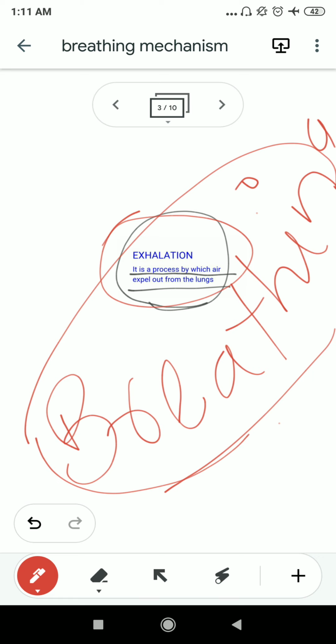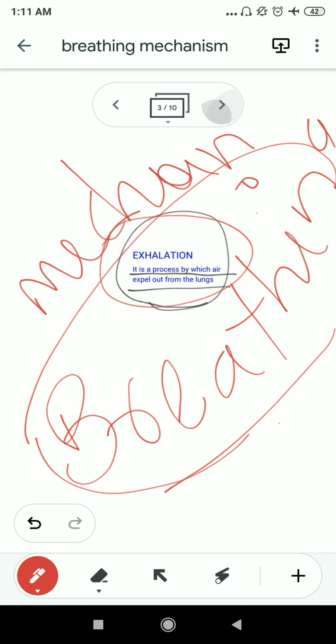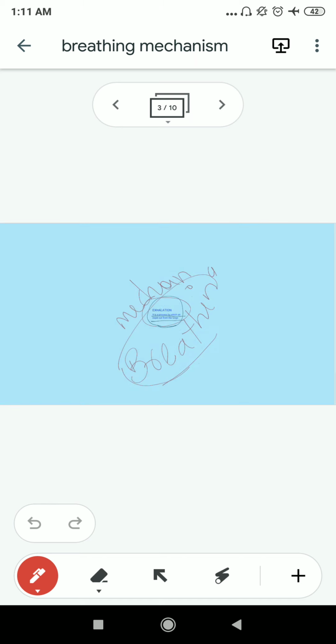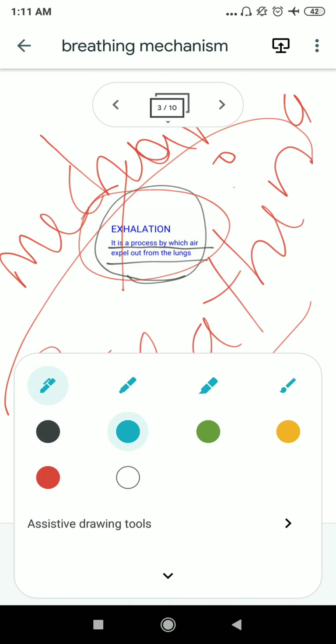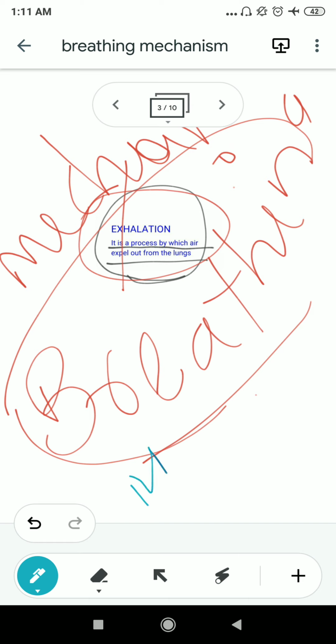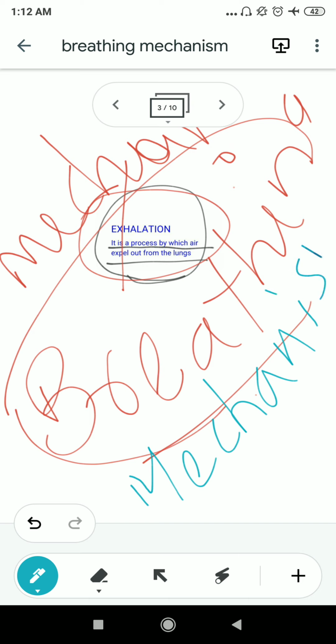Okay, now we need to know the mechanism of breathing. We need to discuss the mechanism of breathing. Now, mechanism is very important. It is a very important process. Okay, you need to understand it very clearly. What is the breathing mechanism in humans?